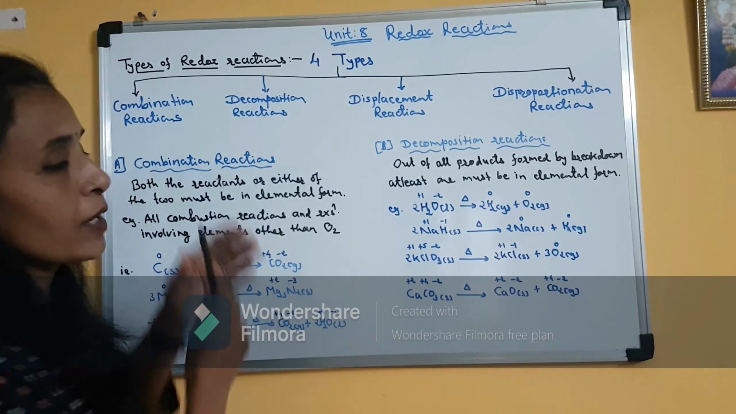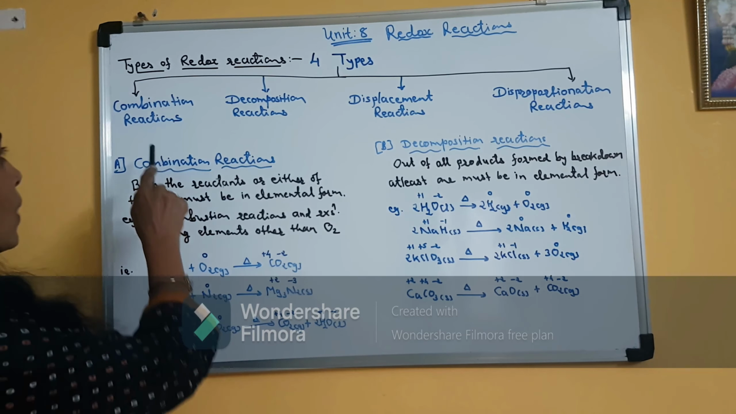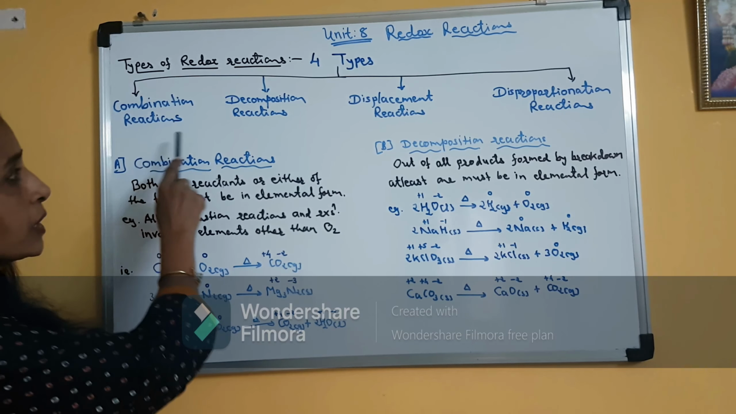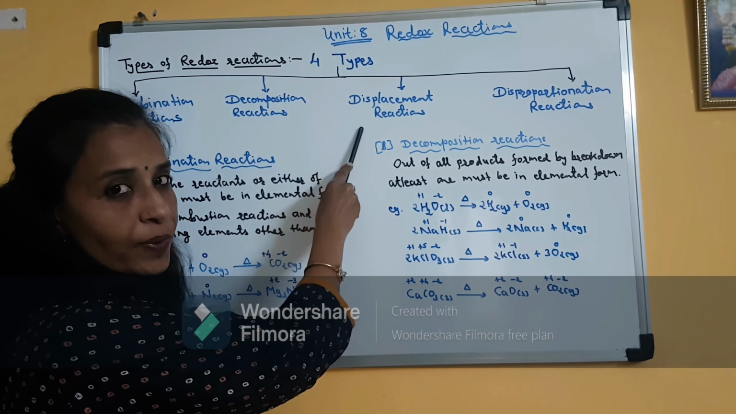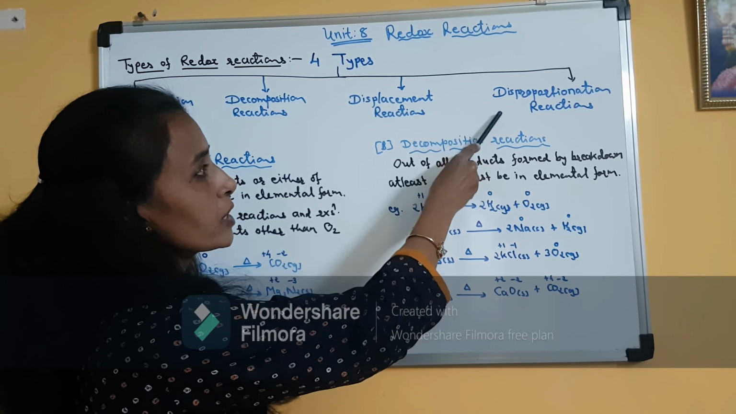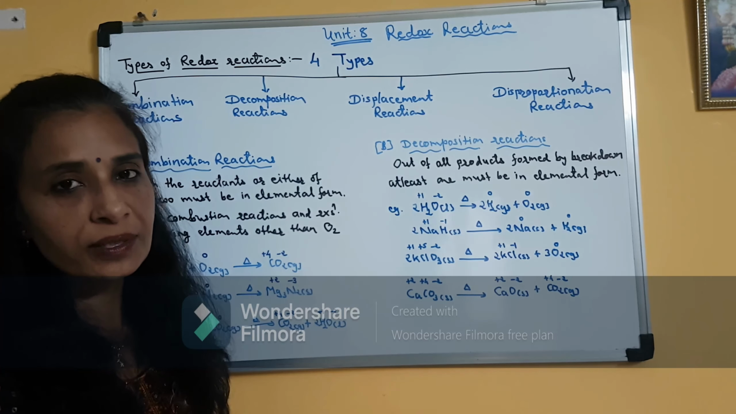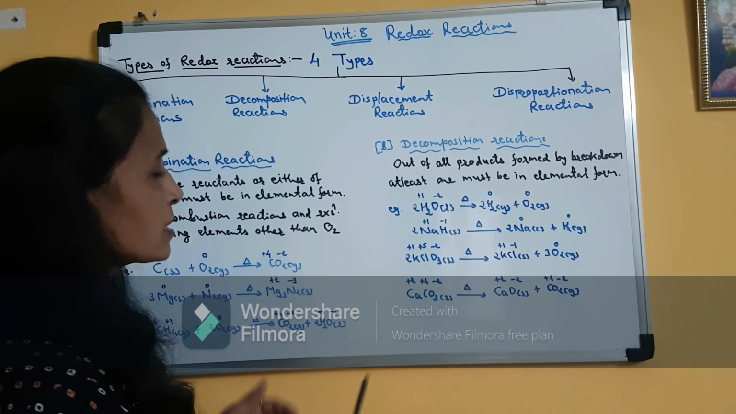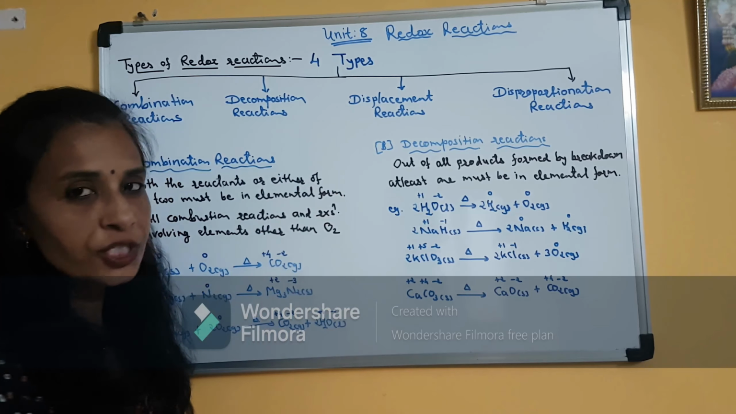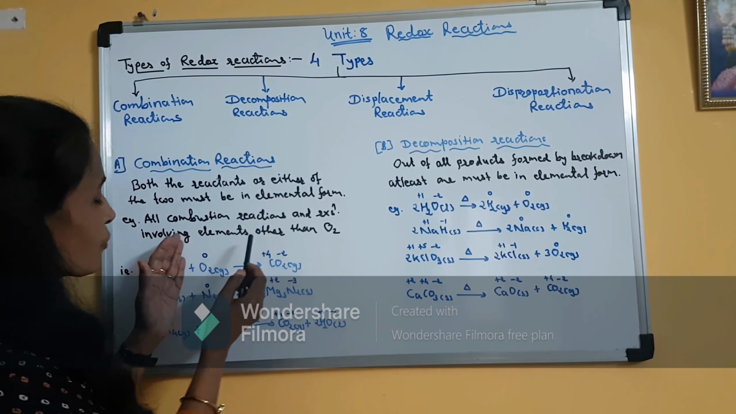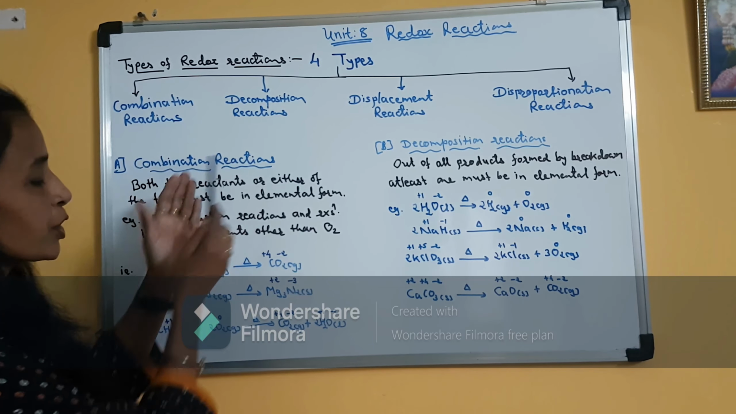There are 4 types of redox reactions. One is a combination reaction. The other is a decomposition reaction, third is a displacement reaction, and fourth is a disproportionation reaction. In this lecture, we will focus on combination and decomposition reactions. Let us first study the combination reaction.